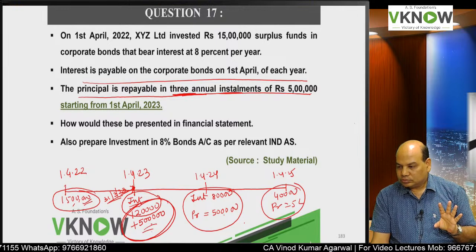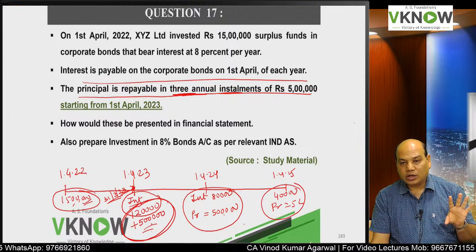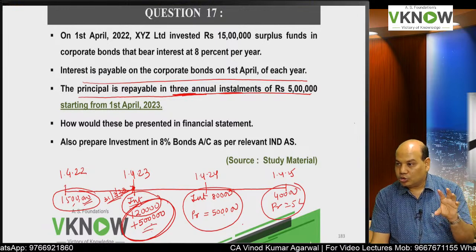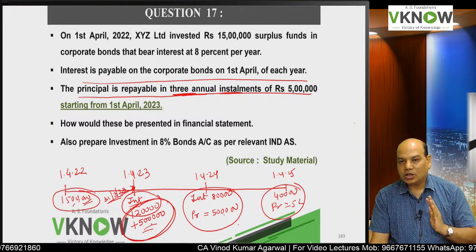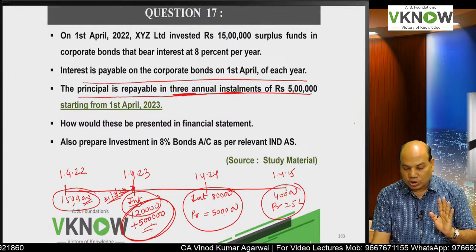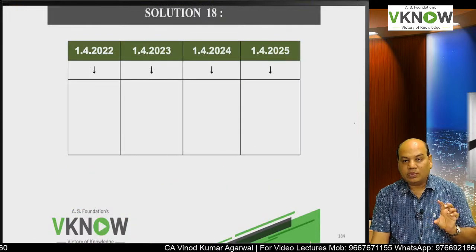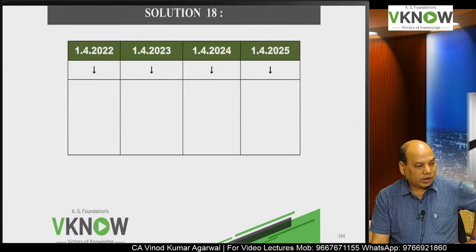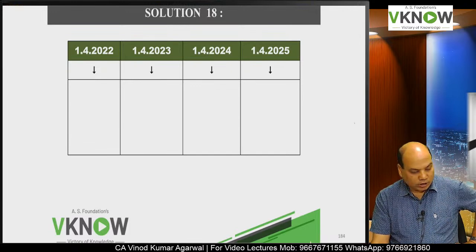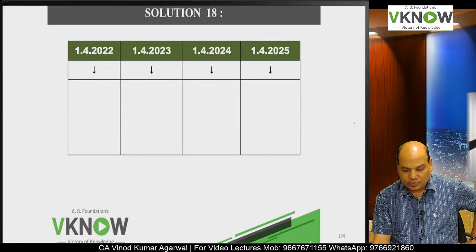Understood? So you will have to divide the amount recoverable into two parts every year, non-current portion and current portion. Accordingly, liquidity will be understood by the users. So right, I will first explain with the help of a timeline.